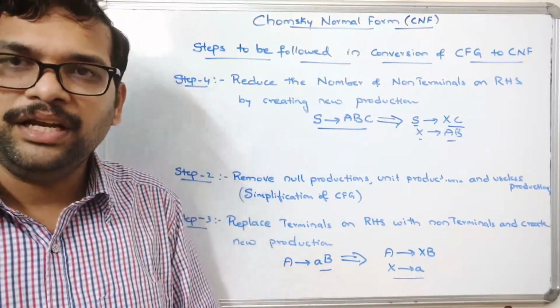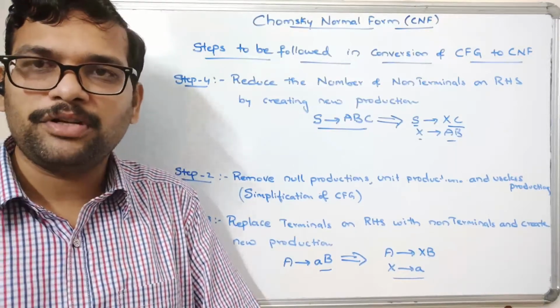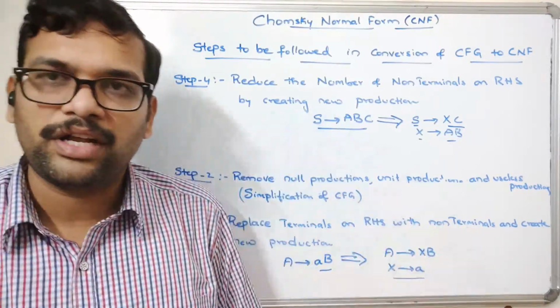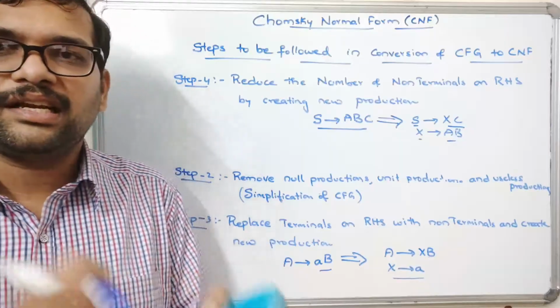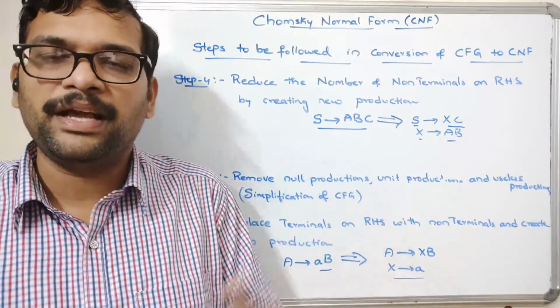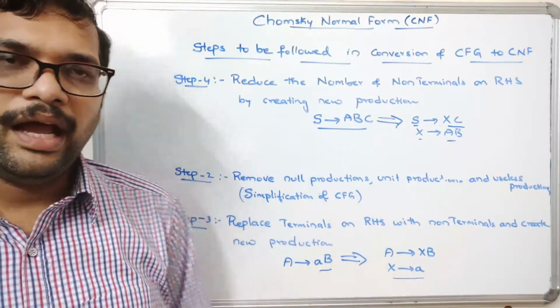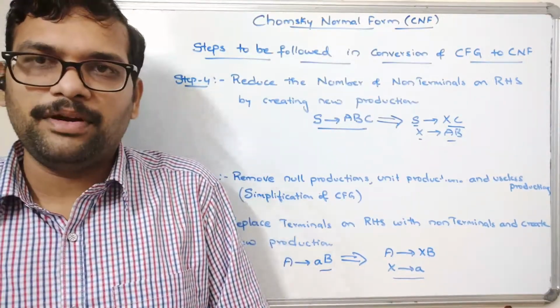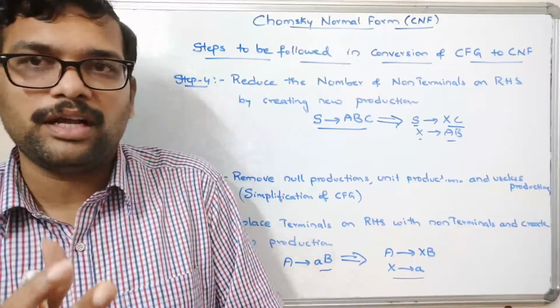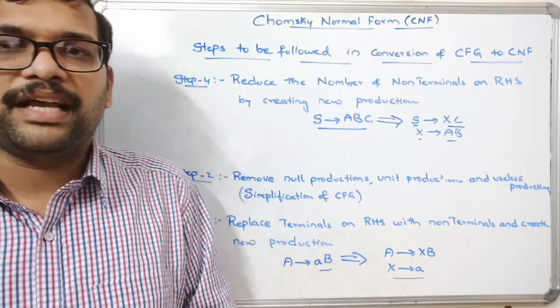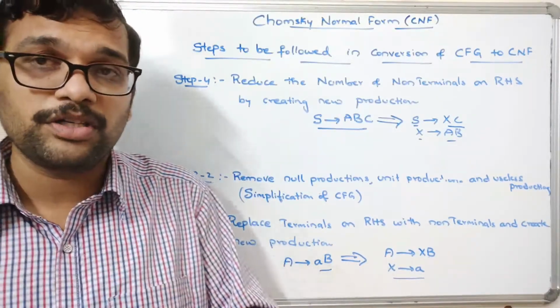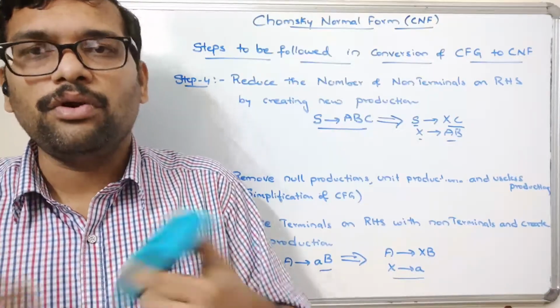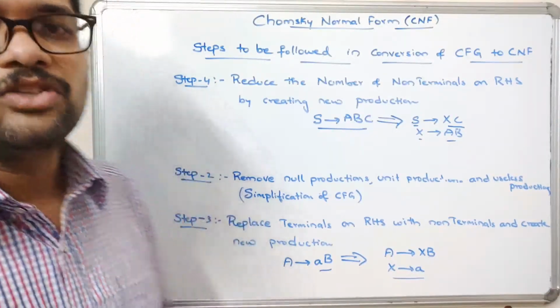And coming to step 3, if the right-hand side of the production has a combination of a terminal and a non-terminal, just replace the terminal with a non-terminal by creating a new production. And step 4, if the right-hand side of the production has more than 2 non-terminals, reduce that by creating a new production, taking a new non-terminal. Right? So hope you understood this one.